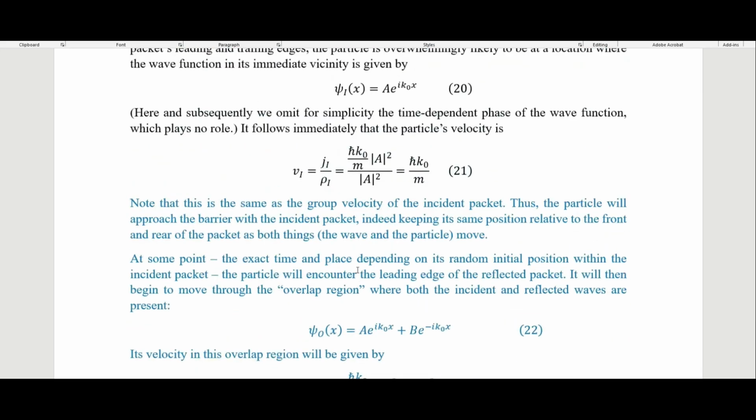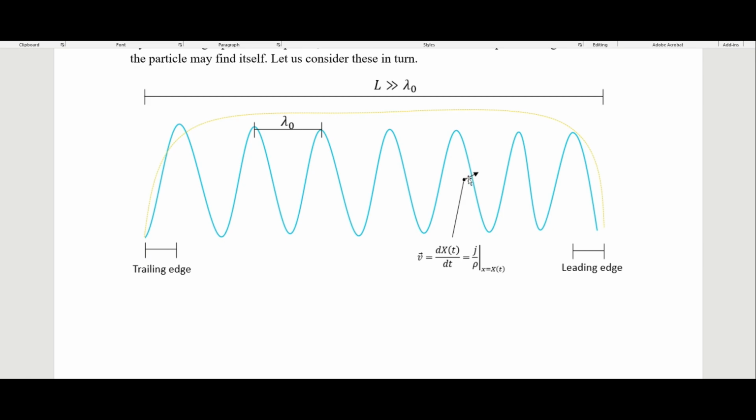So remember up here, I put the particle here, but it could have been, based on the quantum equilibrium hypothesis, sort of anywhere on here. But if it's in the front part of this wave packet, then it will transmit.